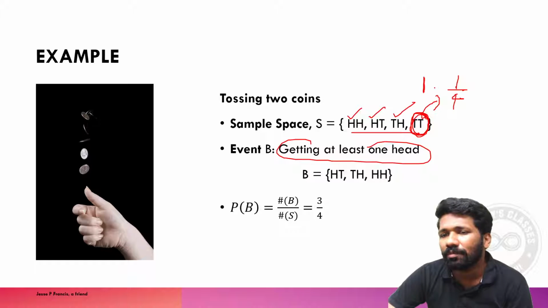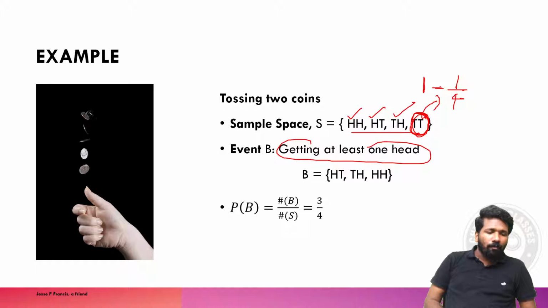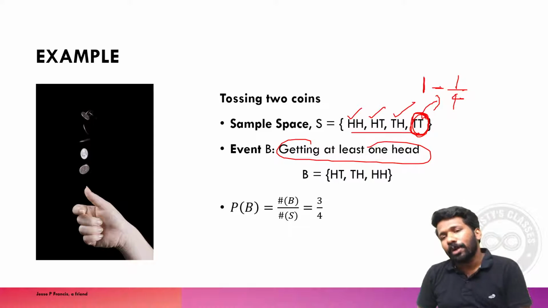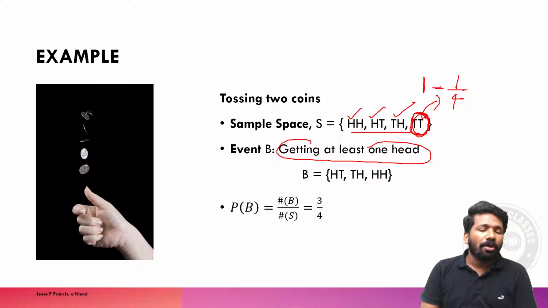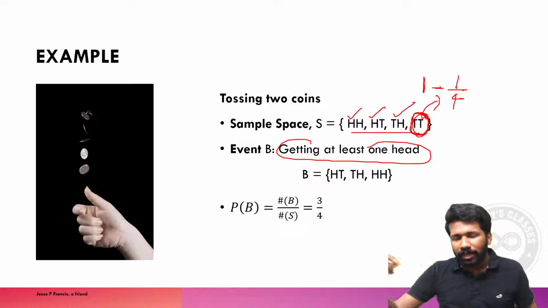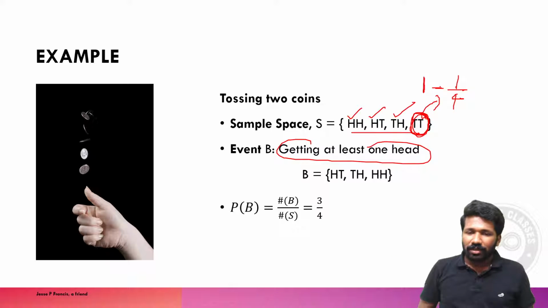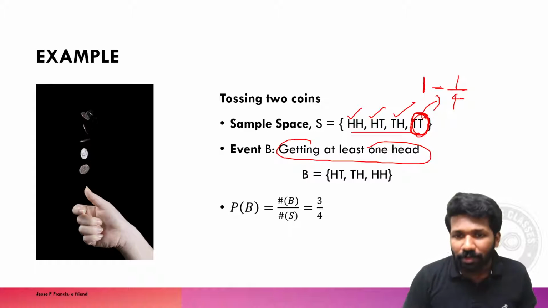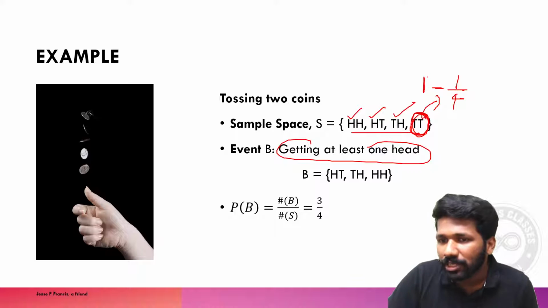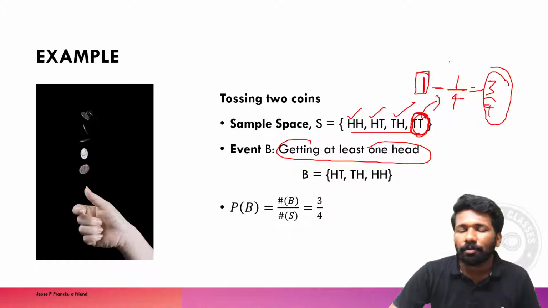Total probability is always 1. Probability is defined out of 1. Like percentage is defined out of 100, probability is defined out of 1. Like when you toss a single coin, probability of getting head is 1 by 2, or we can say it is 50%. So in percentage we say out of 100 it is 50, out of 2 it is 1. Total probability of all events added together will be 1. That is why 1 minus 1 by 4 if you do also you will get the answer. This is called complement probability idea.